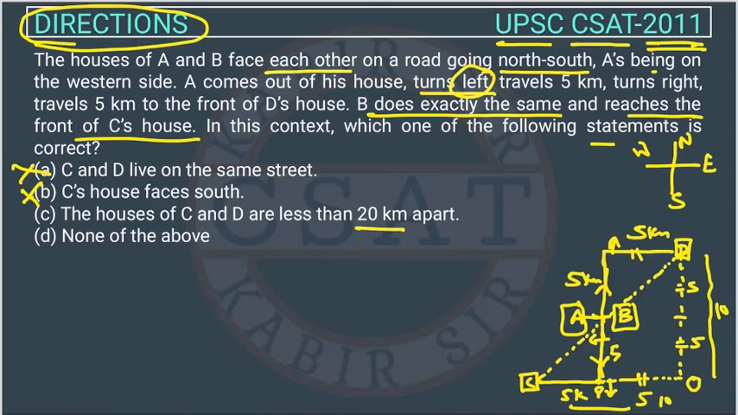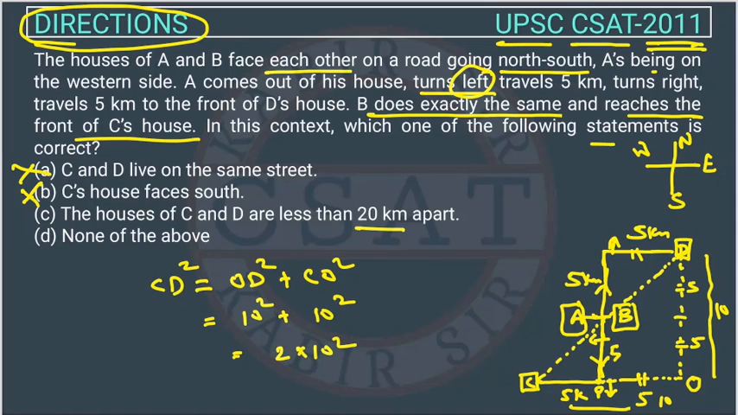Now for the CD distance we will use the Pythagoras theorem. CD square is equal to OD square plus CO square. OD is 10 square plus this is also 10 square, so it will become 2 into 10 square. CD square is this, then CD will become under root 2 into 10 square, and when we apply the square root, 10 comes out. So the distance will be 10 square root 2. Square root 2 is how much? 1.44, so we will multiply it with 1.44.